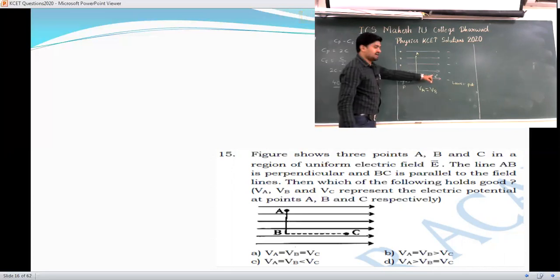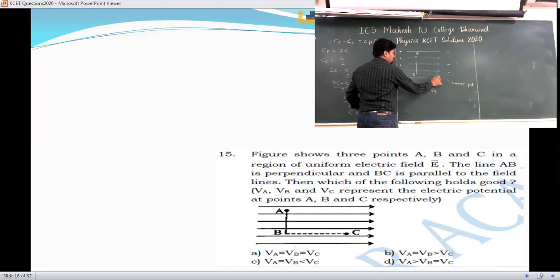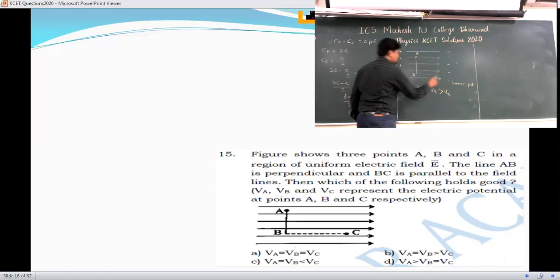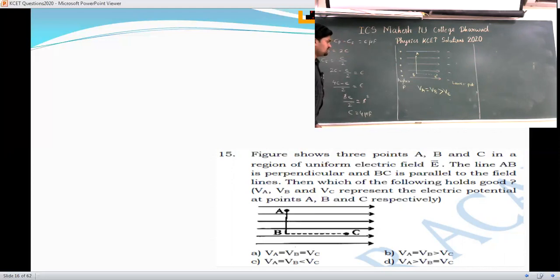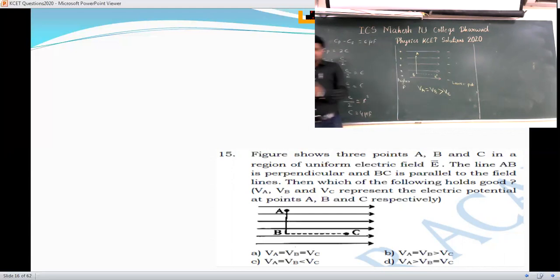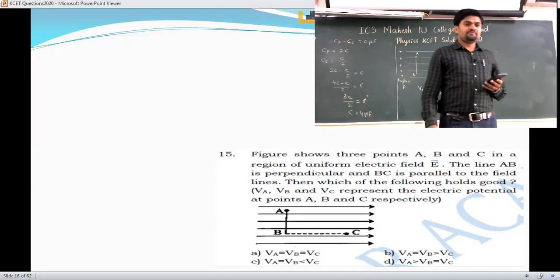But what about C there? C is moving towards the lower potential, so the potential at C will be lesser. So I can write this relation: VA is equal to VB, but these two are greater than VC. So which option will you choose there? Okay, so option B is your answer. Go to the next one.